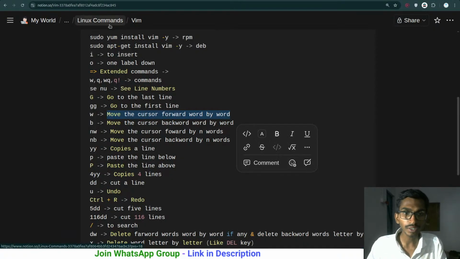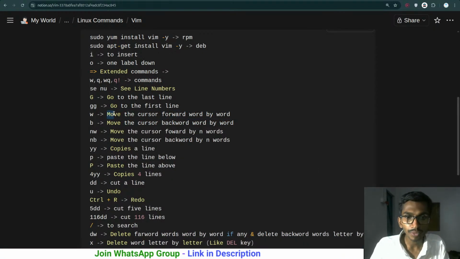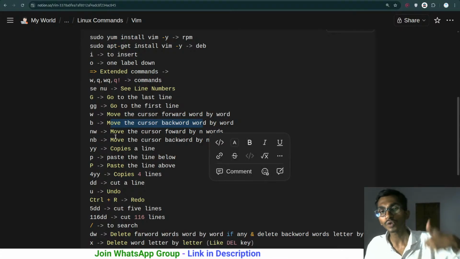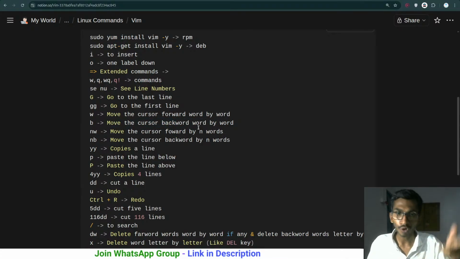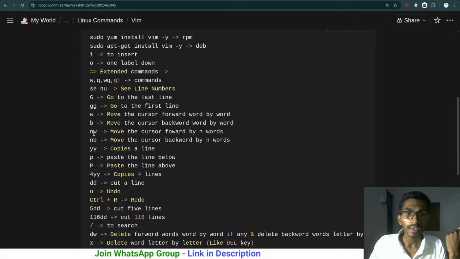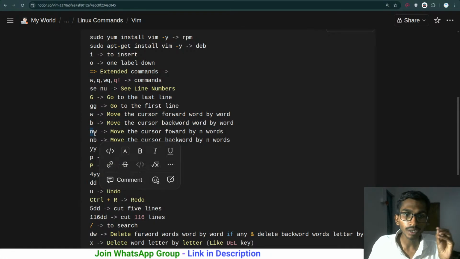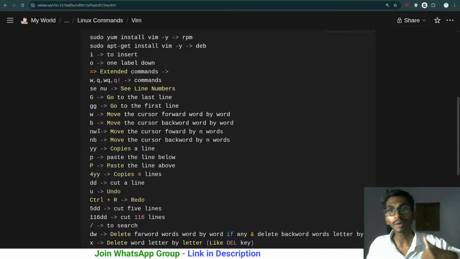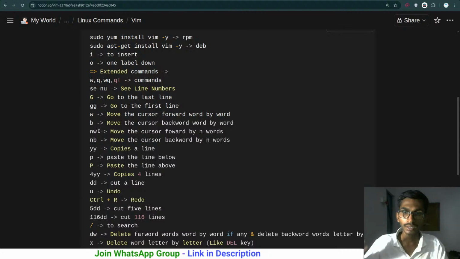Alrighty. So this particular thing we have done. w is used for moving the cursor word by word but forward. b is used for moving the cursor word by word but backward. And this thing we have already talked about: n stands for number. So any number and w, and you will be moved ahead by that number of words.